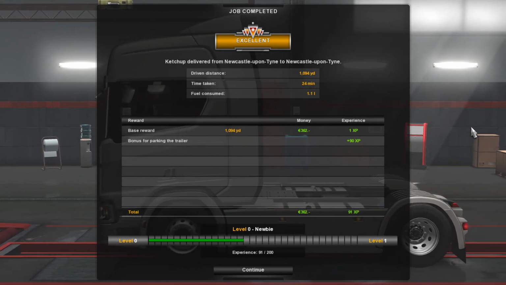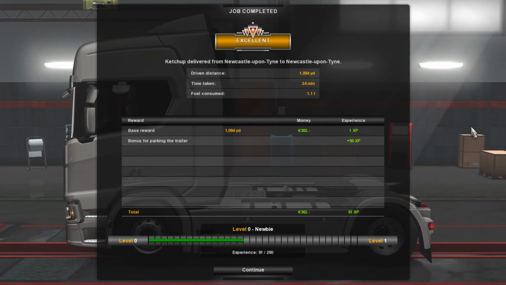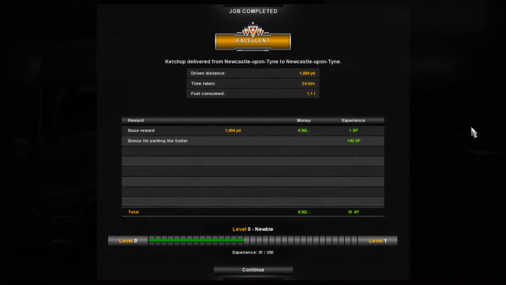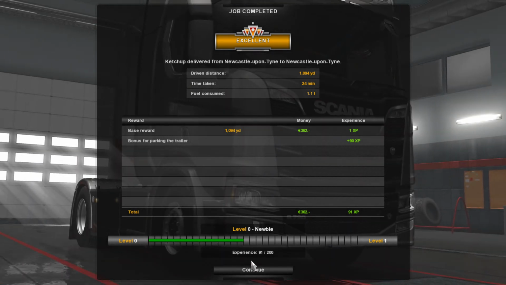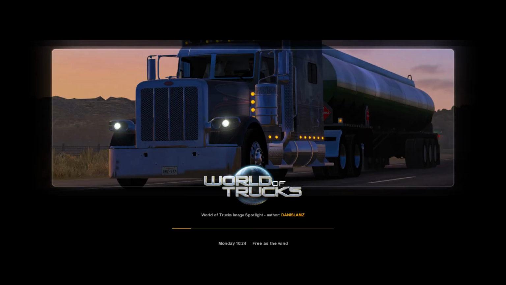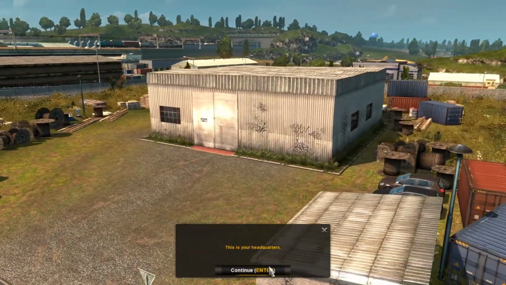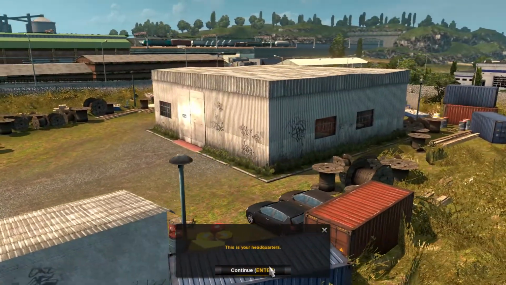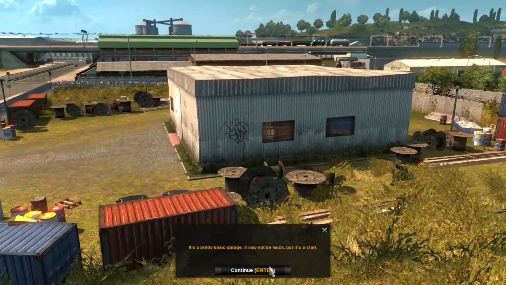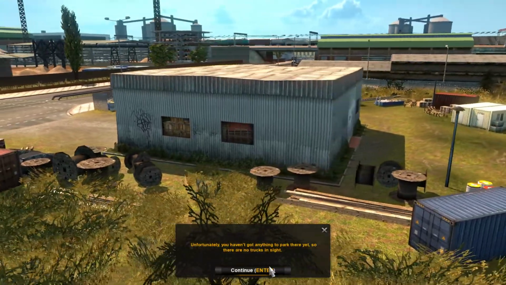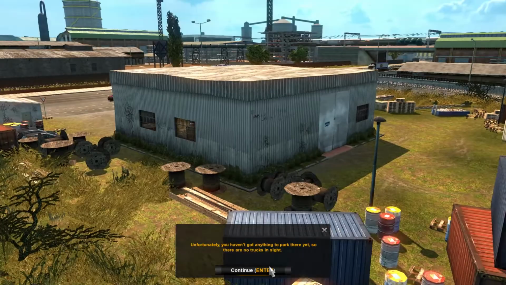Just below all that information, you can see level 0 newbie. To get to level 1, you need to gain 200 experience points, and then from this point you can go on to continue. And that will then take you back to the original menu, and let me have a quick look at this. So there you go, that's the first headquarters that you own, generic headquarters, and that's going to be your first depot when you purchase your first truck. So we're still based in Newcastle. Unfortunately I haven't got anything to park there yet, so there are no trucks in sight, but that'll change.